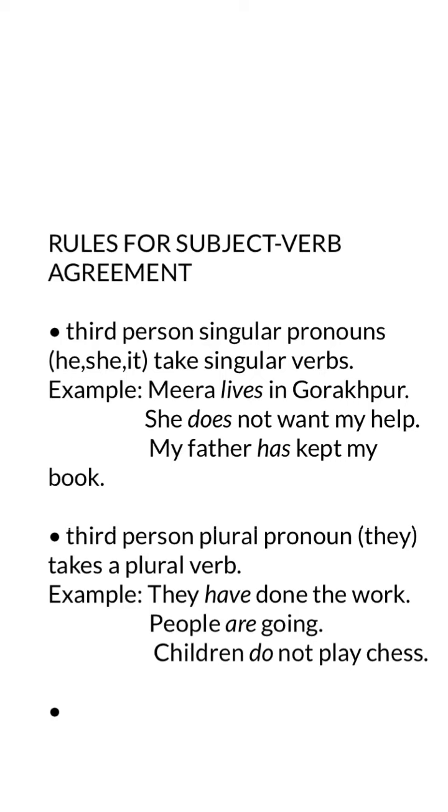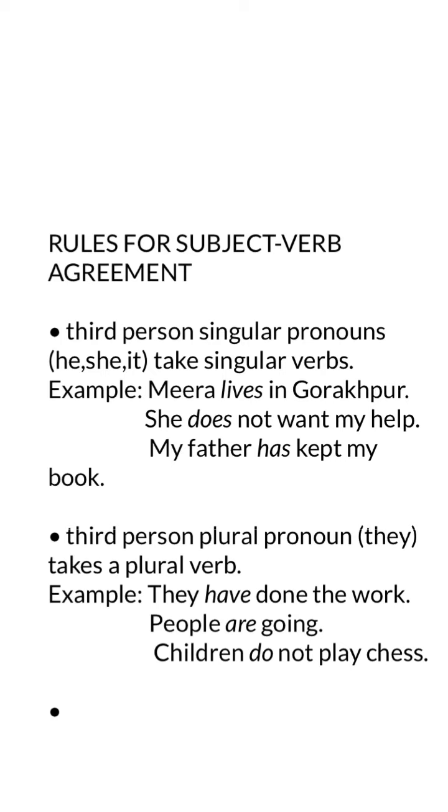Alright, so let's start. Rule number one is third person singular pronoun. Now you know third person and you know singular pronoun: he, she, it, and also a particular name of a person, place, or thing. Singular pronoun means he, she, it, and a name of a particular person or a place is your third person and singular pronoun. So this will take singular verbs.